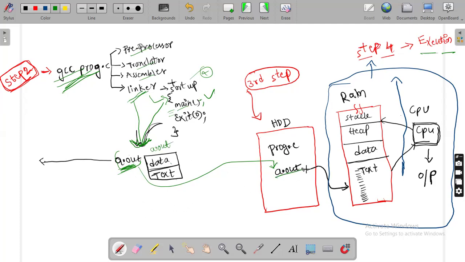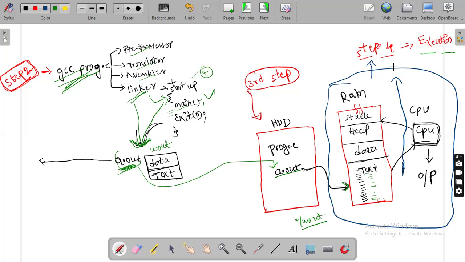Now what do you have to do? You have to load this into RAM by writing the command ./a.out. This we already discussed. So this will be loaded into RAM. Where exactly? Into the text segment. Your entire a.out will now be loaded into the text segment. What does this text segment contain? Main function, fun1 function, fun2 function definitions, and startup also. Getting my point? Yes or no?